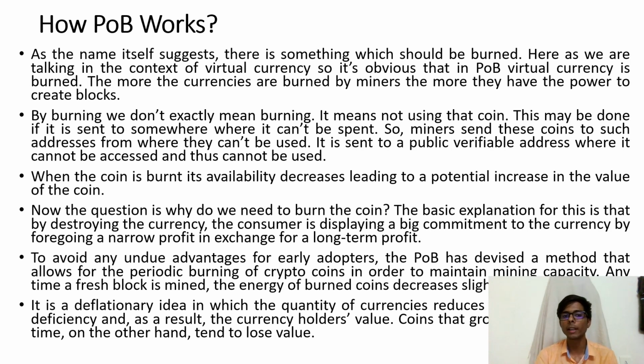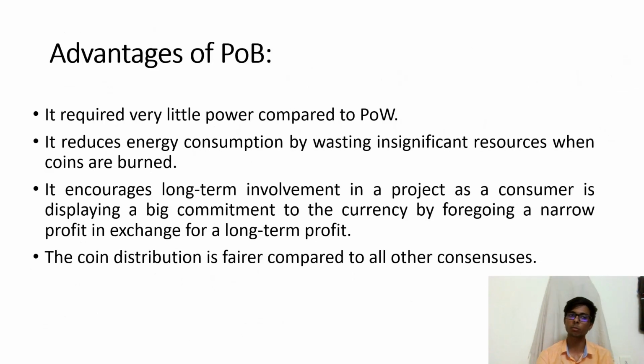This is to avoid any undue advantage for early adopters who come to know about the system very early. Now PoB devised a method that allows for the periodic burning of crypto coins in order to maintain mining. Anytime a fresh block is mined, the energy of the burnt coin decreases slightly. This is to restrict someone from continuously validating new blocks and also to give other nodes this opportunity.